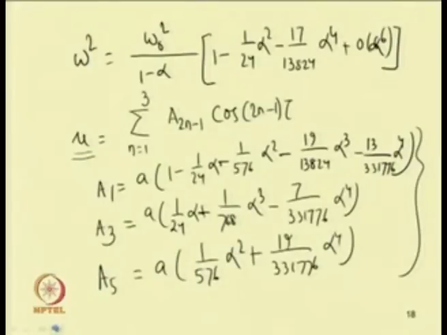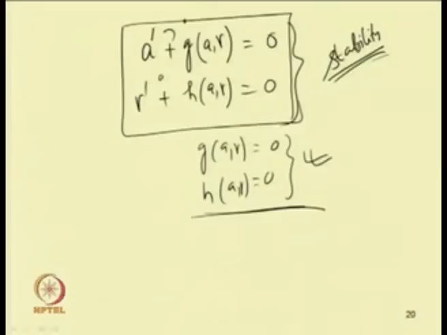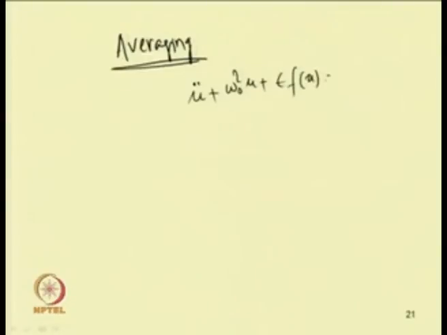So, this way we have studied different methods. In addition to this, we have studied the method of averaging. In case of averaging, initially we have taken the solution of the homogeneous part. That means, let us take this equation u double dot plus omega 0 square u plus epsilon f u equal to 0. Here this is the nonlinear term. In the method of averaging, initially we neglect this term, so let us find the solution.